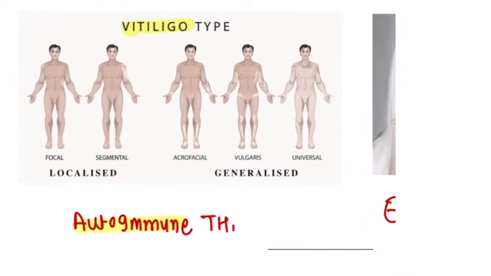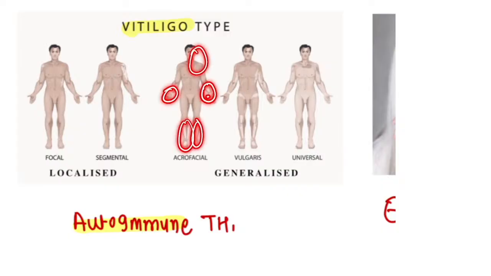If it is going to be localized, that means on a particular location, right? This is known as localized or focal vitiligo, right? Focal means कोई कोई जगह पर lesion है, right? Segmental means it is happening around a particular nerve segment. We call it as a segmental vitiligo. They can give you a picture and they can ask you what kind of vitiligo is this. Third one is acrofacial, on the extremities. Acro means on the extremities and facial, right? So this is happening on the extremities. Remember, generalized, whenever you will call it generalized, it is going to be what? Bilateral. The bilateral one, you are going to call it as a generalized vitiligo, right?